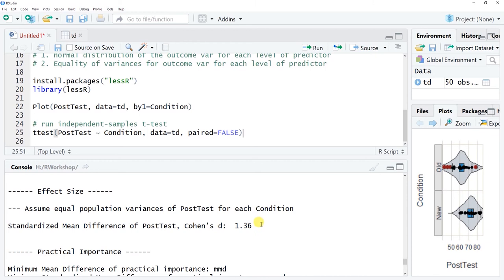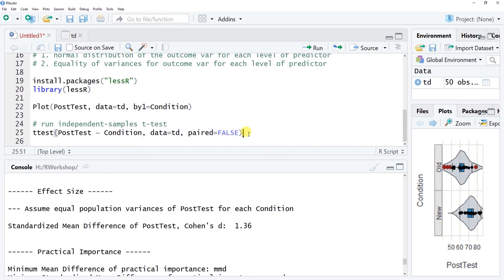So there's always, of course, different ways you can do this. And in the written tutorial that corresponds to this, you'll see how to actually run a t-test using base R functions, as well as some other functions from other packages. But here, the t-test function from lessR packs a lot into it. It makes it kind of a one-stop shop here in terms of the statistical assumptions and getting your statistical test of the hypothesis, as well as your practical significance test, which is your Cohen's d. Okay, so this sums up how you can actually run an independent samples t-test.